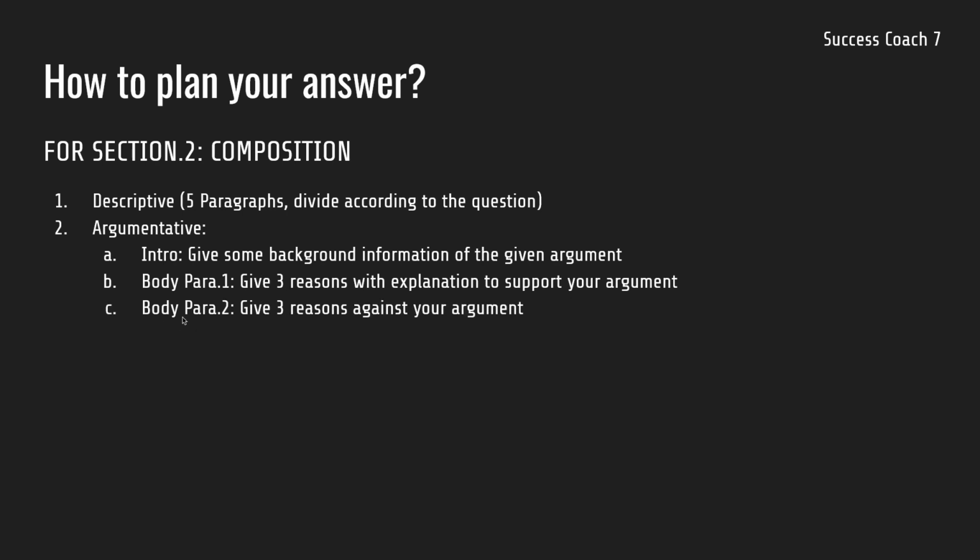And body paragraph 2, you give 3 reasons against your argument. So basically, in body paragraph 1 and 2, you balance the entire argument by giving 3 reasons for it and 3 reasons against it. And in body paragraph 3, you just choose whatever side you want. You want to go against the argument or want to go with the argument. You just choose your side and you disprove the counter arguments.